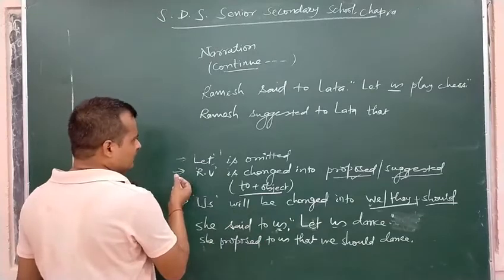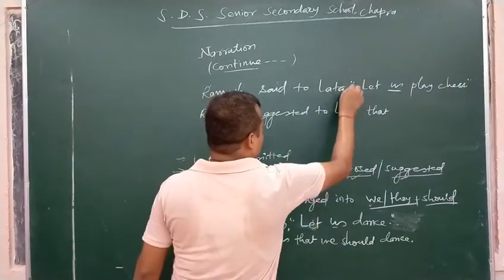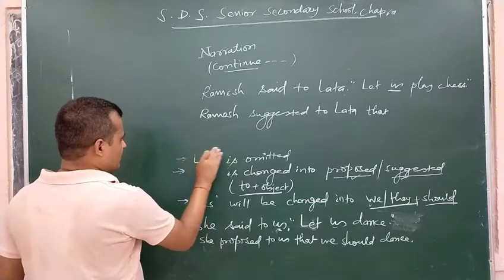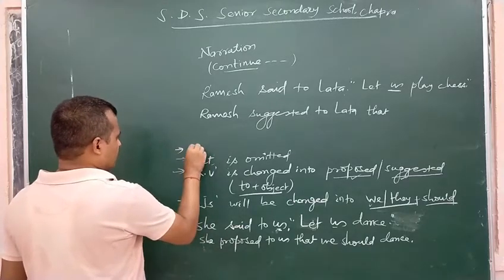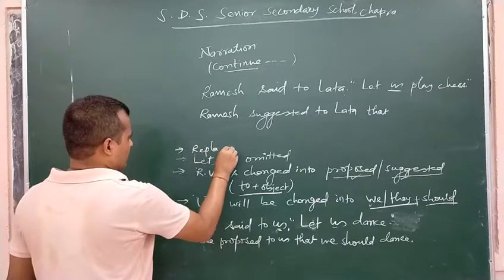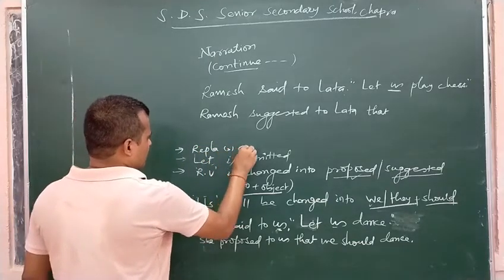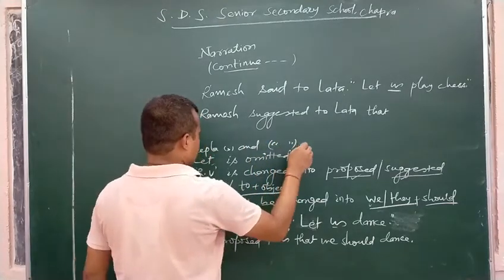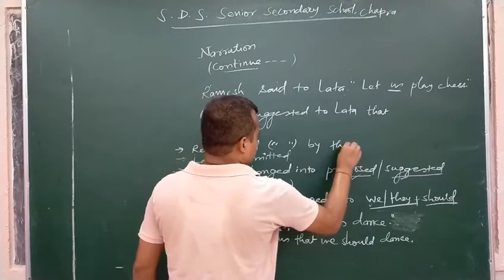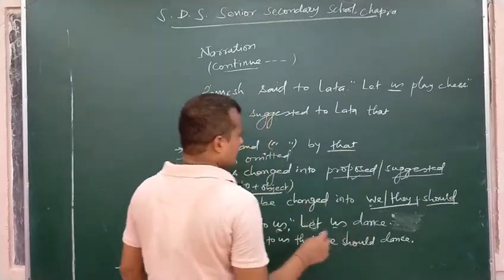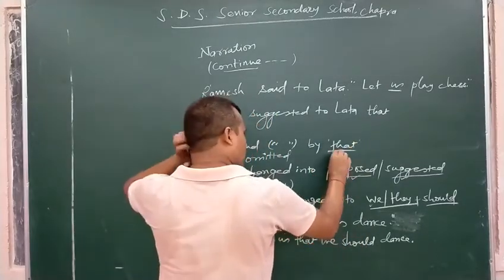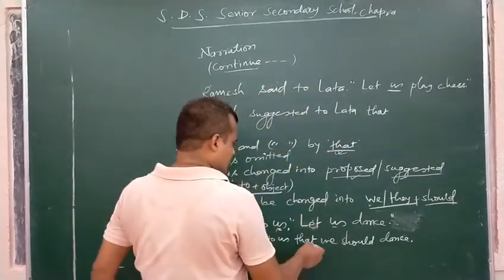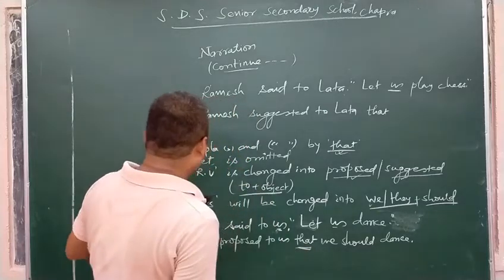Perhaps I have not written that we have to replace comma and inverted comma by that. We must remember it. In sentences beginning with let, we have to use that to replace comma, inverted comma. Already I have used it here, but I forgot to mention it.